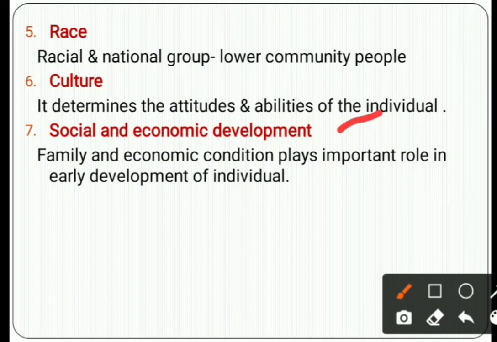It will be helpful in getting a better education, and automatically that particular child goes to school, takes education, and increases their ability to think and behave well in society, and also gains a higher intelligence level. So the family background and family status, economic condition or any other social condition, influences the behavior and attitude of that particular child. So these are the 7 factors which affect intelligence.